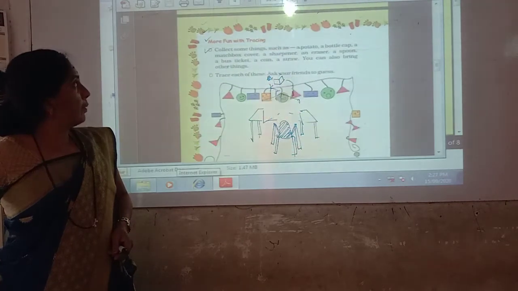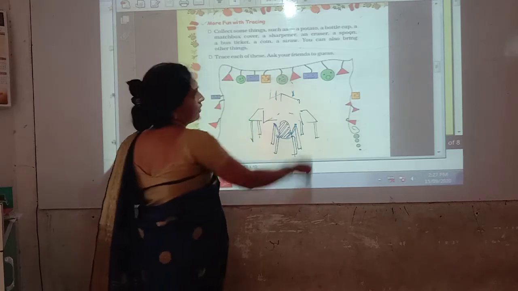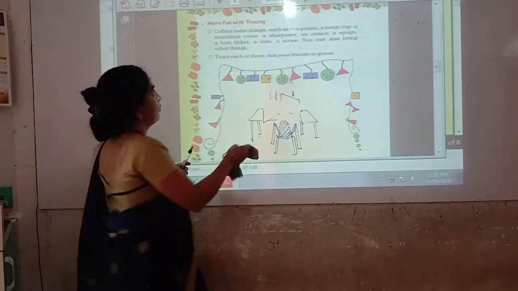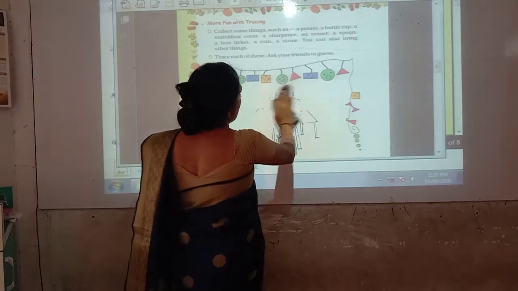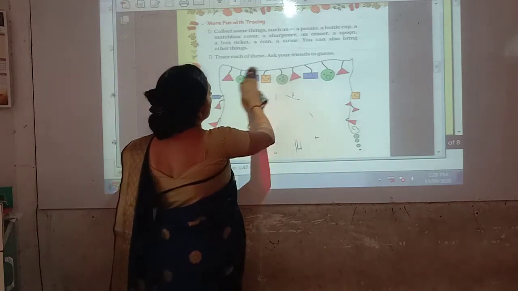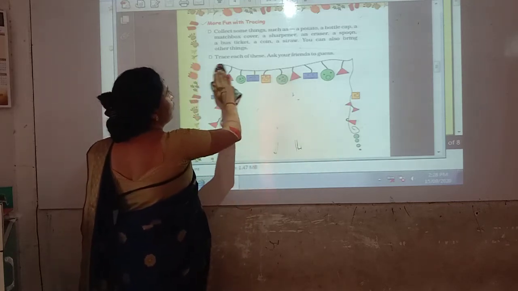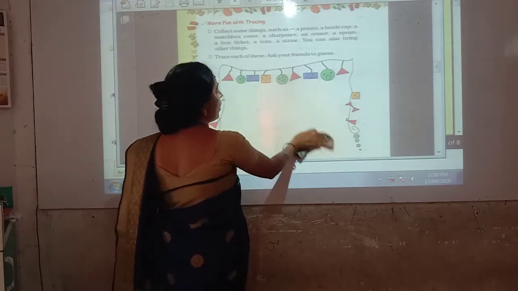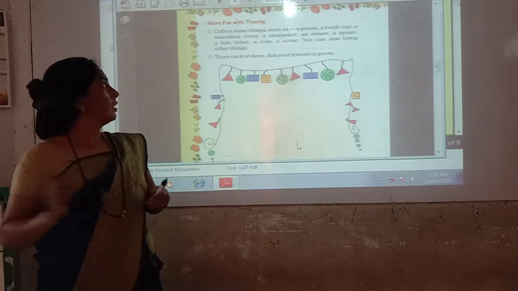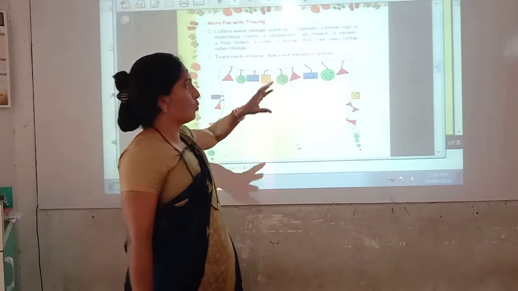Now see the next page. More fun with tracing. Collect some things such as a potato, a bottle cap, a matchbox cover, a sharpener, an eraser, a spoon, a bus ticket, a coin, a straw. You can also bring other things. So collect these things and make their traces in your notebook.